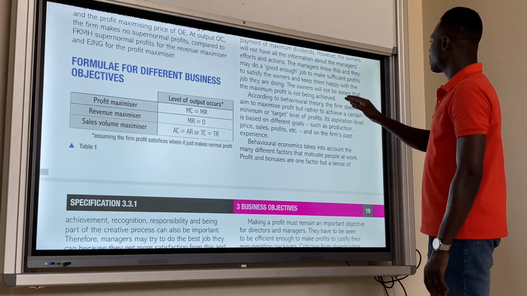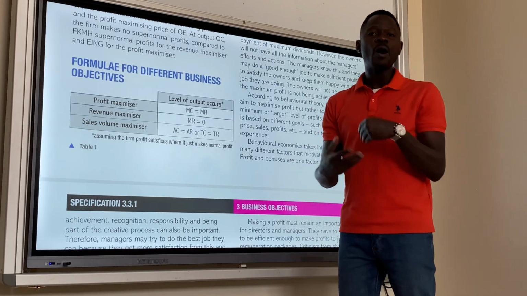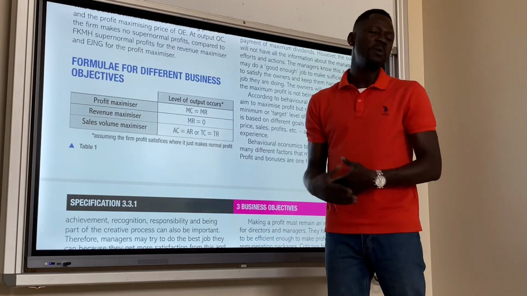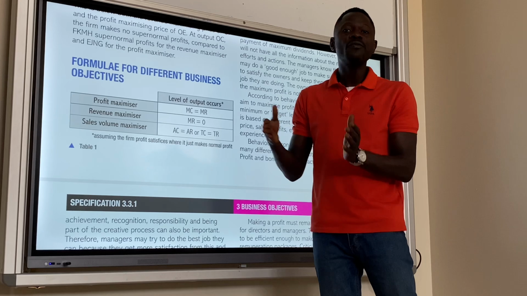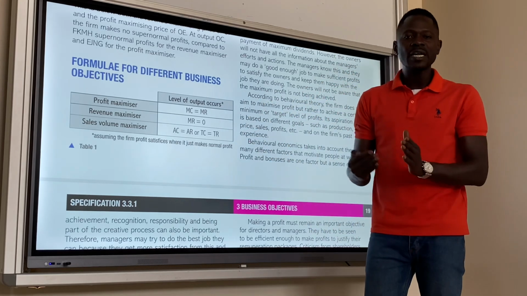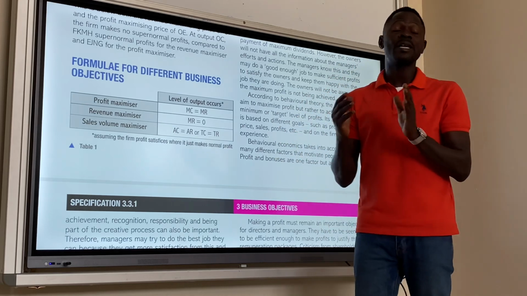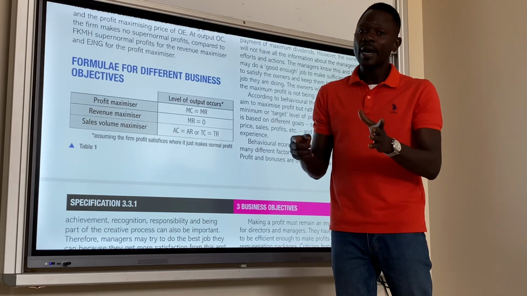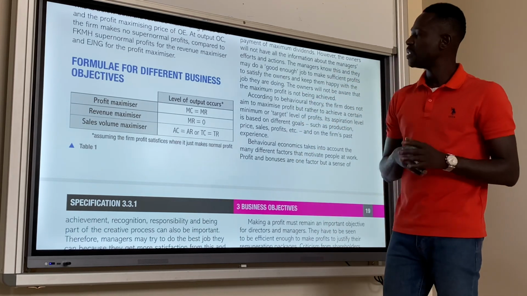The owners will not be aware that the maximum profit is not being achieved. They won't be aware, because if they are aware, then they will question the profit being made. But they won't be aware. That is why it is profit satisficing. Their lack of awareness makes them believe that the profit the firm has made is the highest possible profit that is there to make. Meanwhile, the managers and the directors are not making the highest profits to be made.